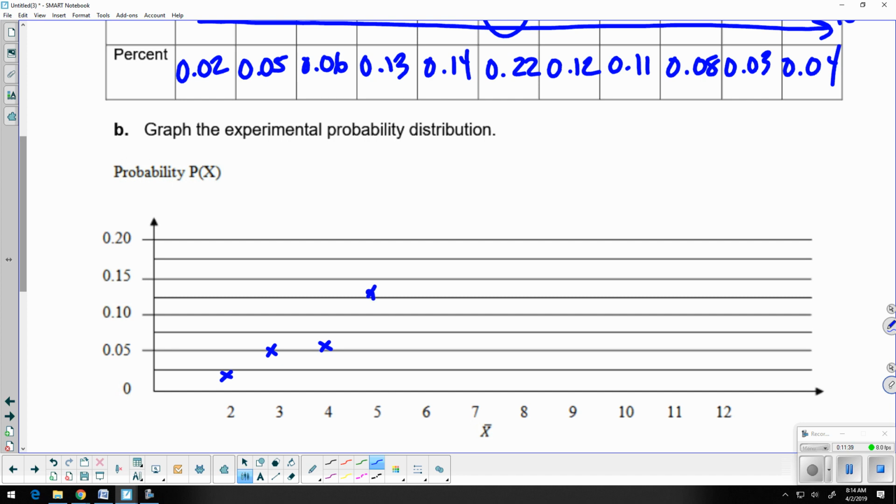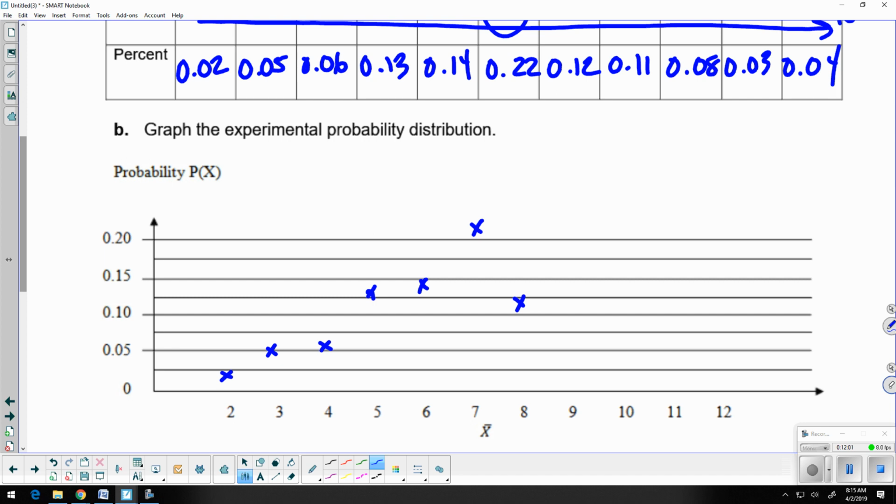Sum of 6, we got 0.14, so just a little below. 7 again is where it peaked, it was 0.22, so a little bit off the graph even. And then for 8, it was 0.12, so that's going to be about right here.